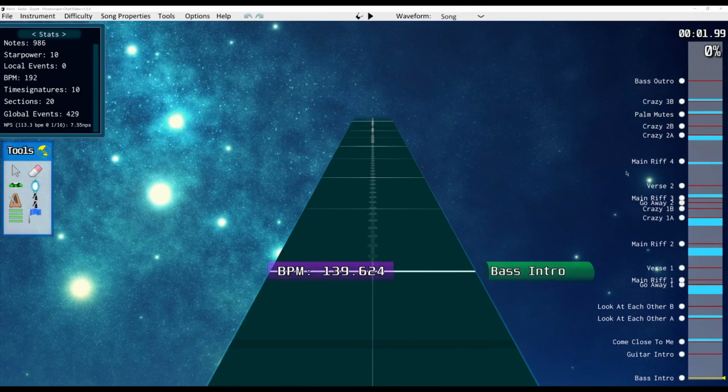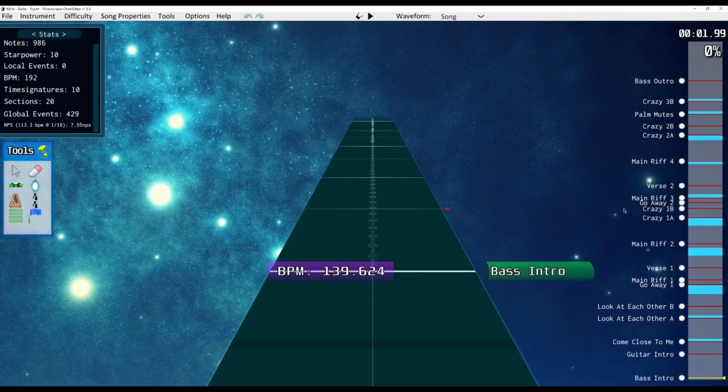Since we have a whole chart in front of us, we're going to go over the practice sections again a little bit. You should be making these either as you're beat mapping the chart or directly after beat mapping it. They're not optional, you do need them, but they are especially helpful for actually charting the song because they act as markers for you.